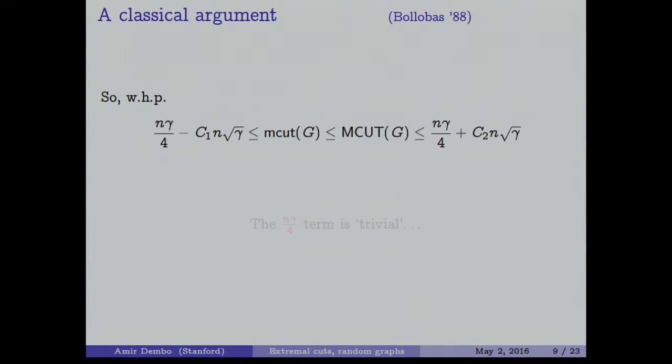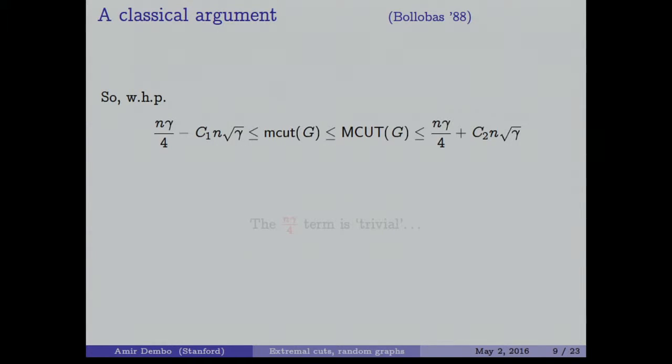Okay, so the end result of this bound is that the value of the min bisection and the value of the max bisection deviate from the mean, which is n gamma over 2, by n times square root of gamma, up to constants which are positive or negative. If you want to tighten it, then you need to get algorithmic bounds that will give you an upper bound on the min bisection or a lower bound on the max bisection, which will be better than these trivial bounds.